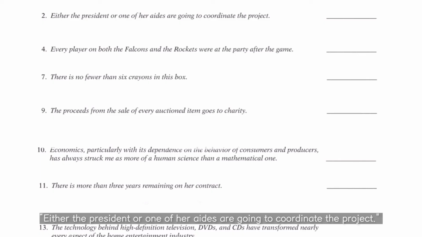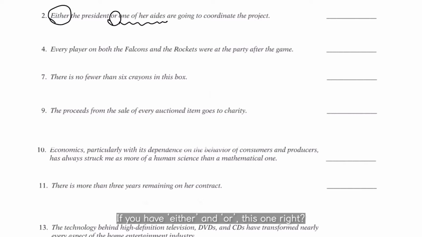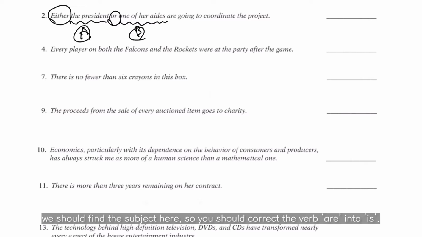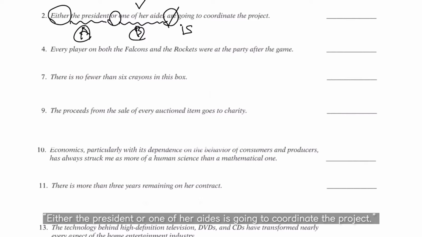Either the president or one of our aides are going to coordinate the project. So let's find the subject and verb here. If you have either and or, if it's A and if it's B, we should find the subject in here. So you should correct the verb are into is. So the correct answer is either the president or one of our aides is going to coordinate the project.